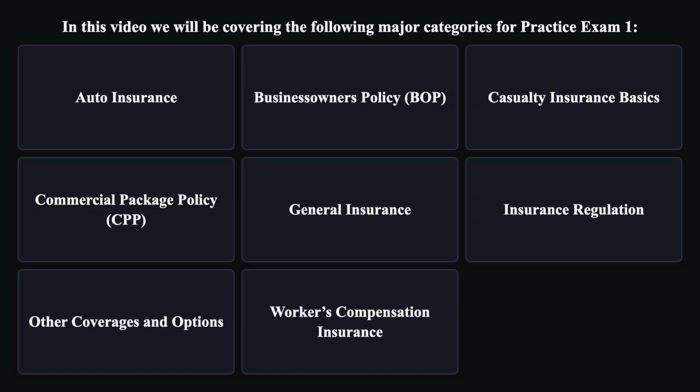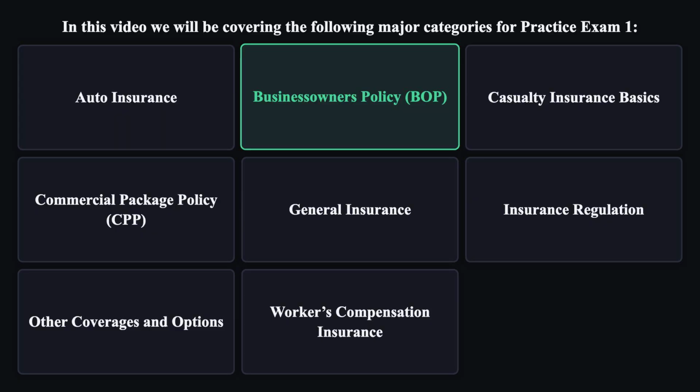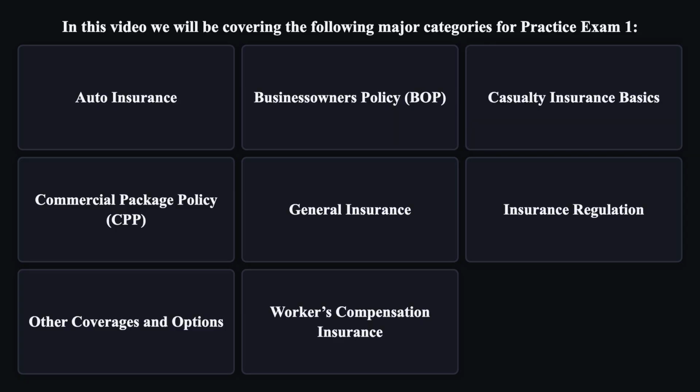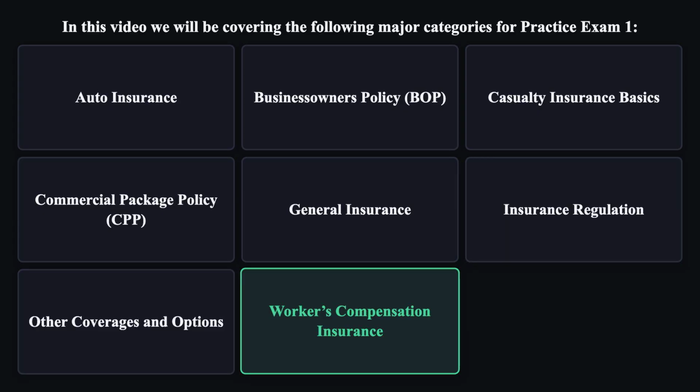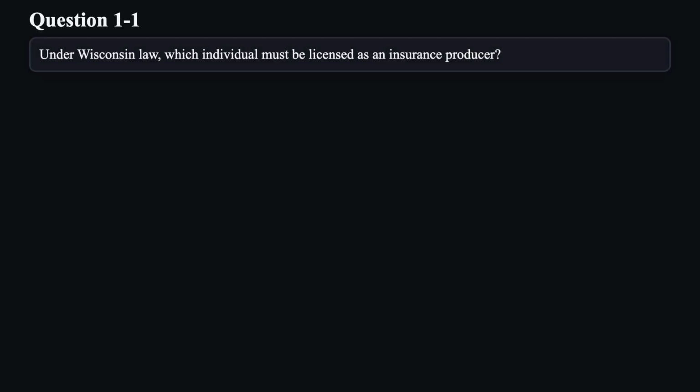In this video, we will be covering the following major categories for Practice Exam 1. Auto insurance, business owner's policy, casualty insurance basics, commercial package policy, general insurance, insurance regulation, other coverages and options, workers' compensation insurance. Let's walk through the format. I'll read each question and its choices. Let's get started. Question 1.